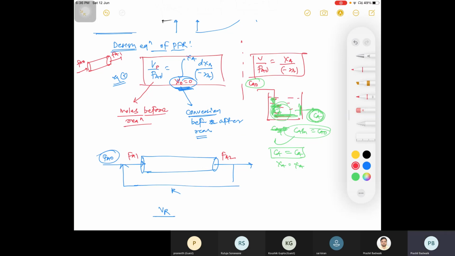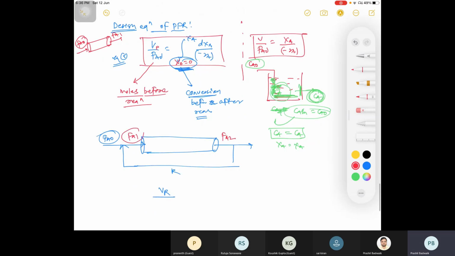So what we are writing: moles before reaction, what were they? Your Fa0, that is what is entering the reactor. And here, what is entering into the reactor? That is your Fa1. Are you agree with this? If you compare with PFR, are you agree?